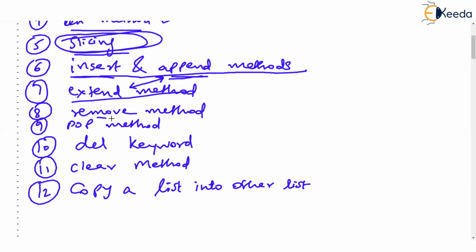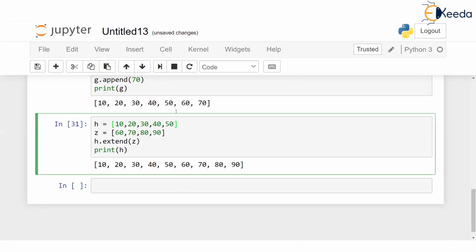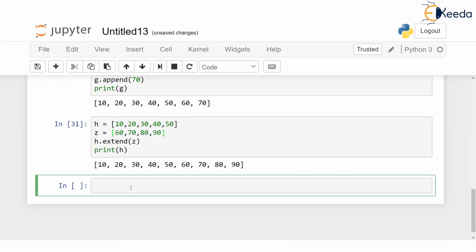There is a remove method. I told lists are mutable. You can change them. Suppose I have a list called J, and J is 10, 10, 20, 30, 40, 50.